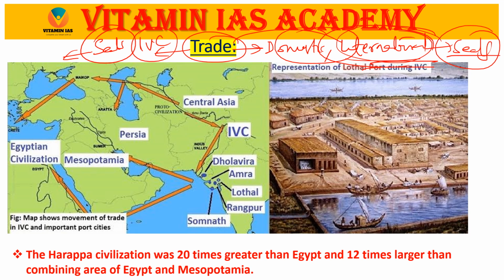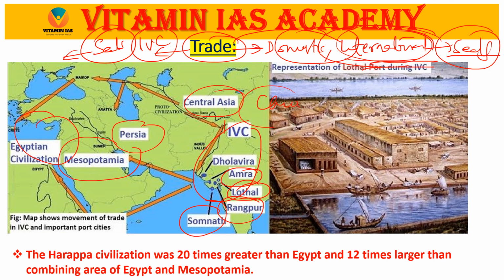You can see here Dholavira, Ambri, Lothal, Rangapur, Somanath. These are Indus Valley civilization sites. Along with that, if you go to Central Asia, Persia and Mesopotamia, we had trade with the Egyptian civilization, the Mesopotamian civilization, along with the Central Asian civilization and the Chinese civilization also.